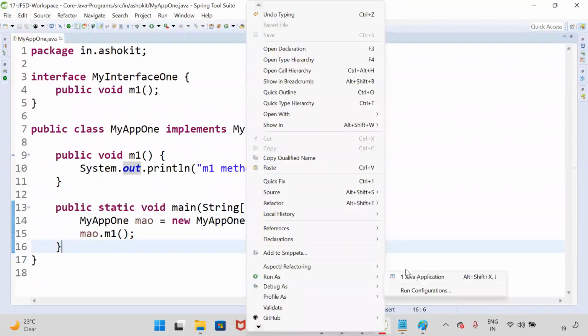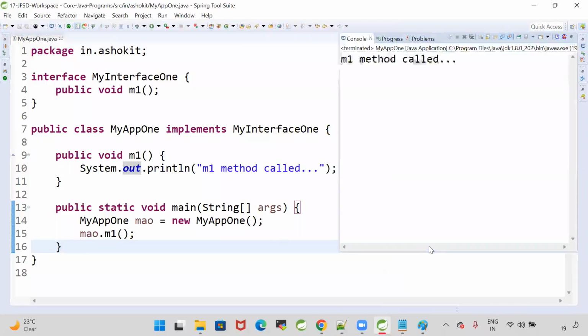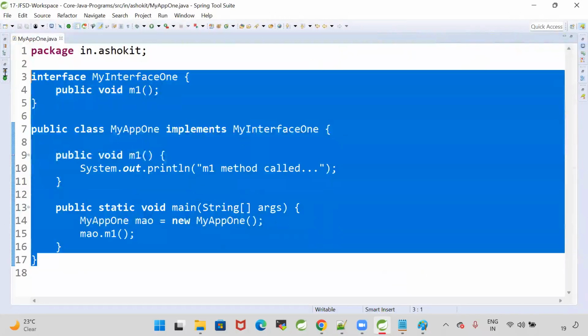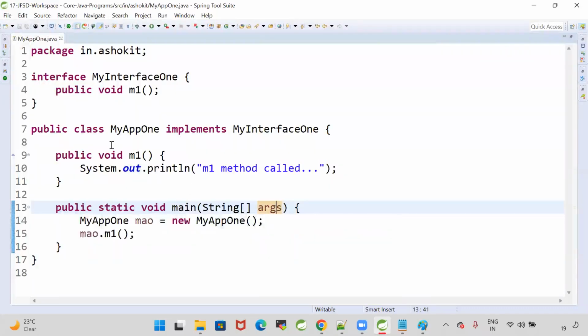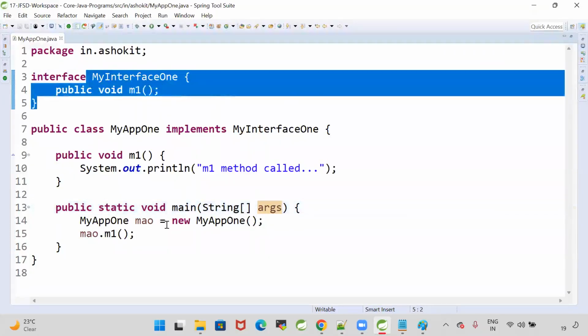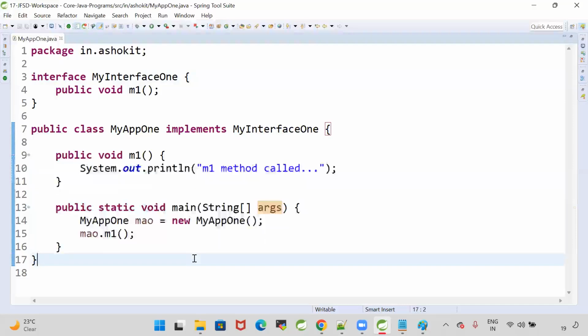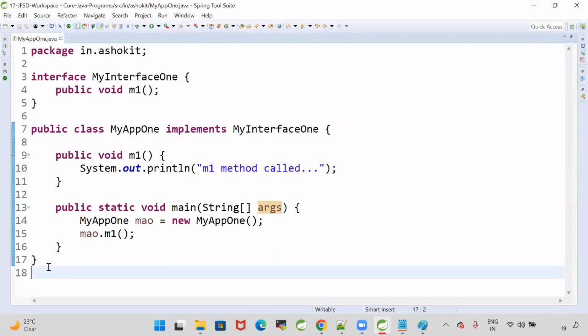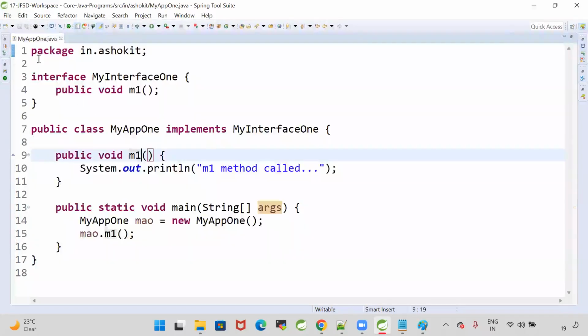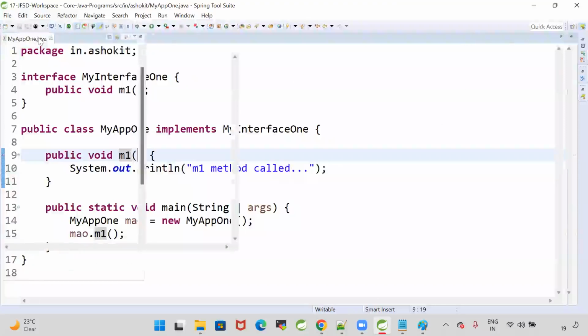Run as Java application. Yes, m1 method called. So this is our regular object oriented programming, where we create a class, implement the interface, and call the methods by using objects. This is the style of coding up to Java 1.7. Now if you go for Java 1.8, how did that coding style change with lambdas and functional interfaces?